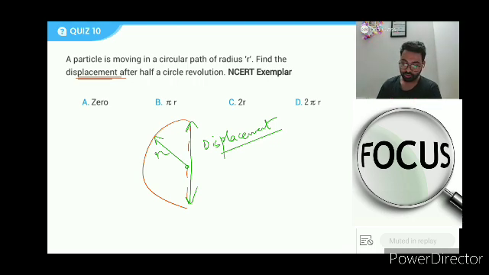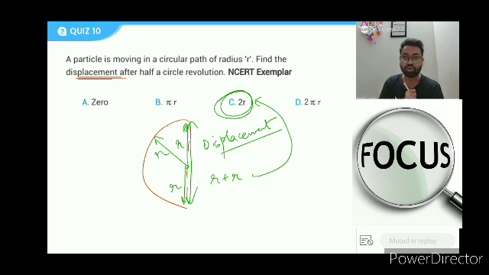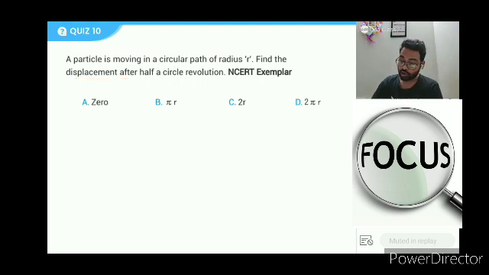Right. So anyway, the IPL bell has rung. We'll watch the match in a little while. Just give me 2 to 3 minutes. We're almost done. You can write down a 1 to see whether you're godlike or not. I hope you are. And this was 2r. Directly, this is r, this is r. So this becomes r plus r. That is 2r. Right? Okay, let's move to the final question.